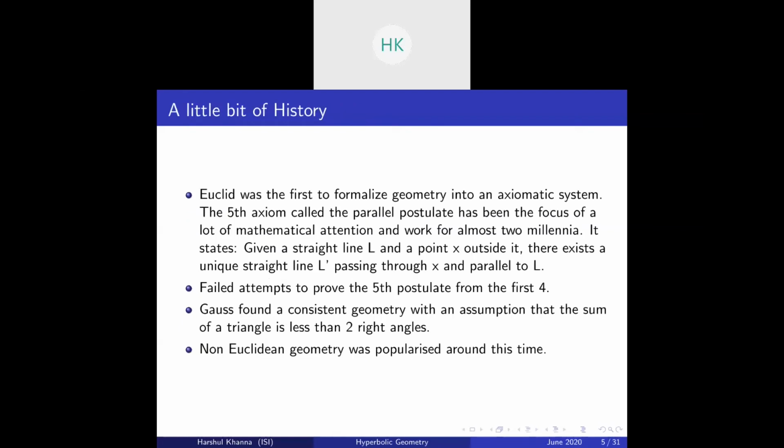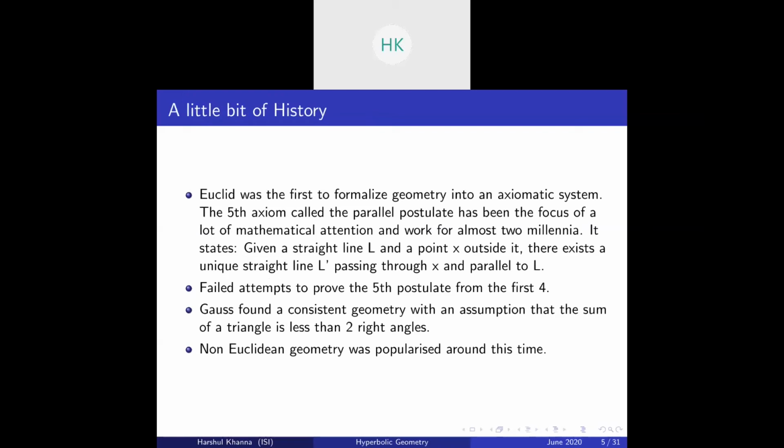A little bit of history. Euclid was the first to formalize geometry into an axiomatic system. The fifth axiom, called the parallel postulate, which I mentioned earlier, was a main focus of study. People tried to prove it from the first four and failed, and there was a very good reason behind it. Gauss was the first one who found a consistent geometry with the assumption that the sum of angles of a triangle is less than two right angles.